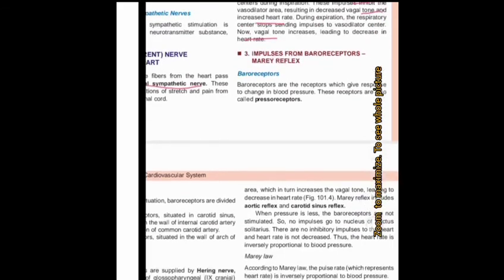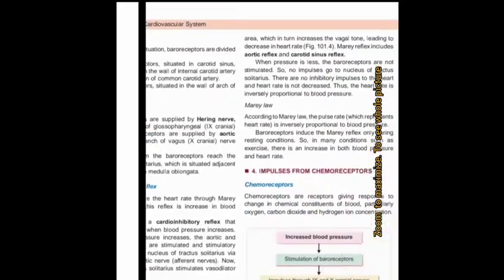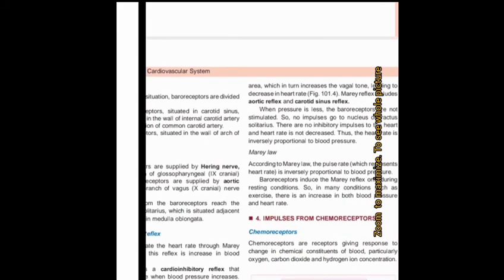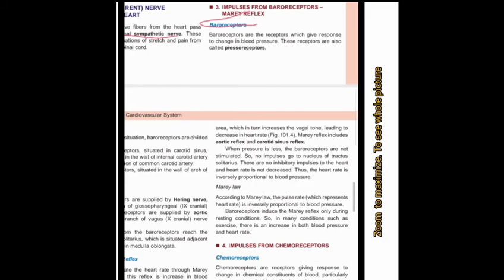Then the impulse from the baroreceptor is the main topic, because if we do not discuss this, the whole heart rate topic is incomplete. The baroreceptor, as the name itself says, is the receptor responsible for pressure, so it is called a pressure receptor.